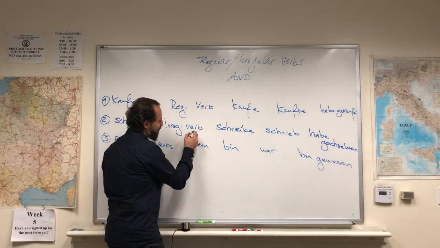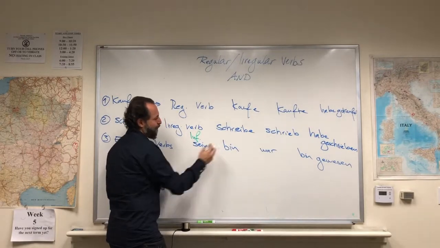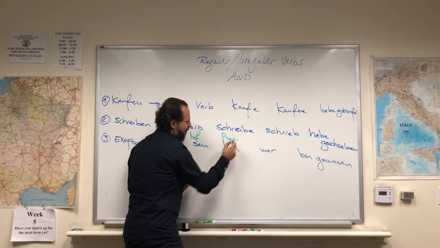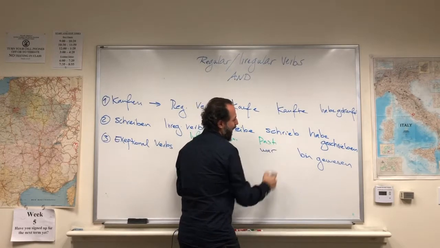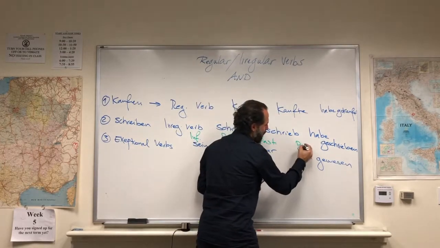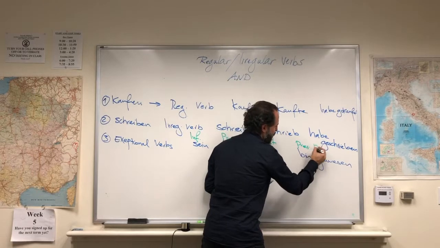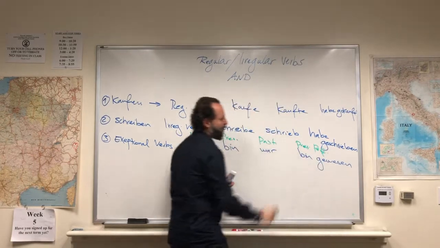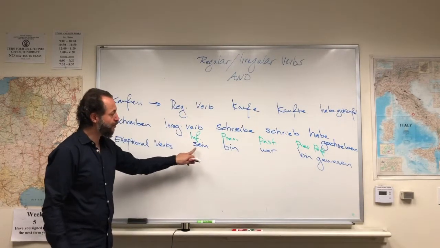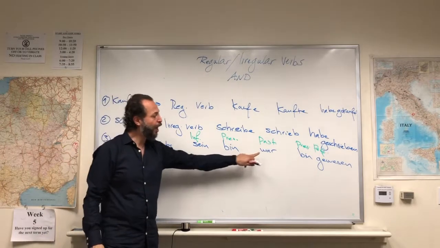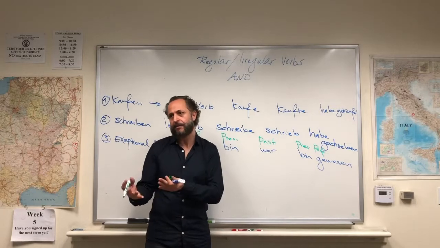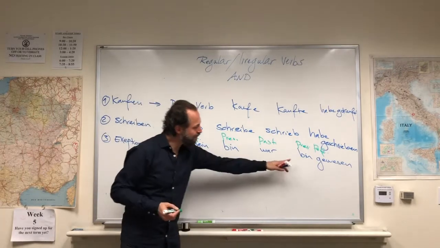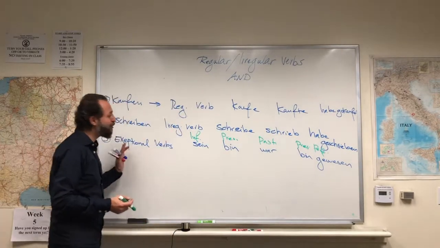The infinitive is sein, the present tense is bin, the past tense is war, and the present perfect is ich bin gewesen. So, to be: I am, I was, I have been, with the difference that we would say I am been, right? So, as you see, this is an exceptional verb.